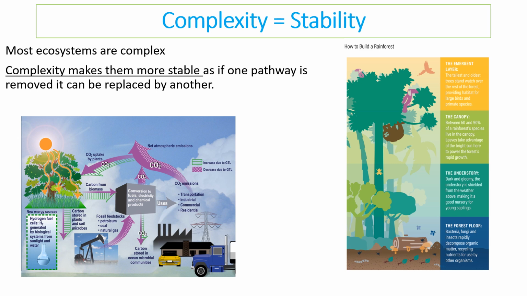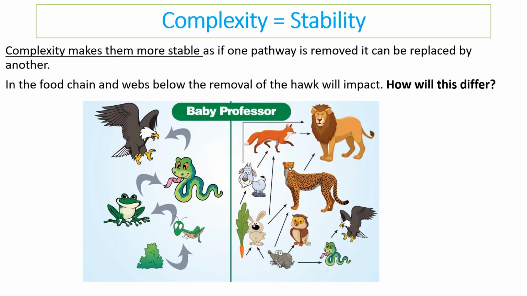Within all this, systems are potentially at risk, and the more stable systems are the ones that are more complex. That is because if you remove a pathway from a complex system, it will have less impact, whereas if you remove something from a very simple system, it might have a large impact.